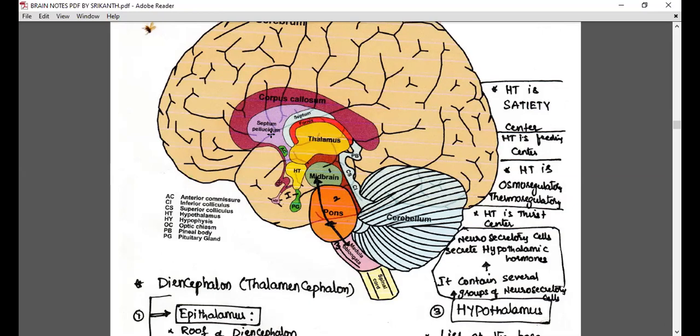Hypothalamus created the situation. The hypothalamus will send information to this area in the alimentary canal, in the pharyngeal region. The glandular cells stop secreting mucus. That's why you feel dry. So when I drink water, it becomes wet, and that's why I'm feeling good. No, it's not like that. When you drink water, the hypothalamus again stimulates the glandular cells to secrete mucus. Your feeling of dryness will go off. That's the magic in the body.